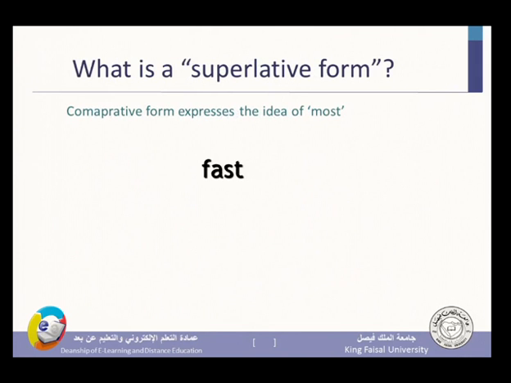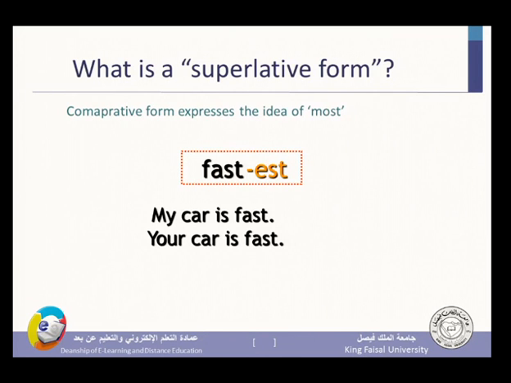Or we might make the superlative by adding EST, like tall, taller, tallest, or by adding most. I say, she is beautiful, but that girl is more beautiful, but the third one is the most beautiful. Instead of adding EST, we add most in order to make the superlative. Fast, fastest. My car is fast. Your car is fast, but his car is the fastest. Sometimes it is made by adding most, like most beautiful, not EST.